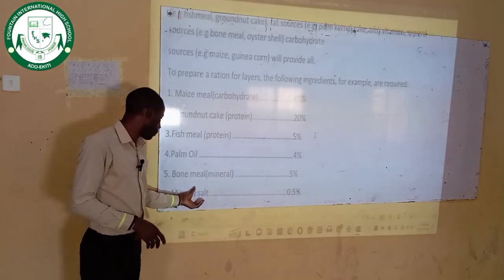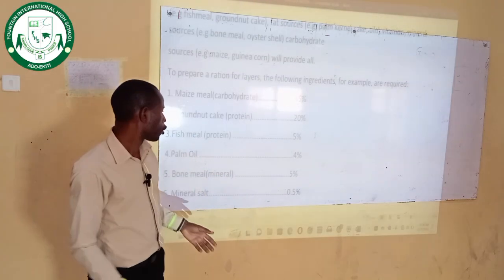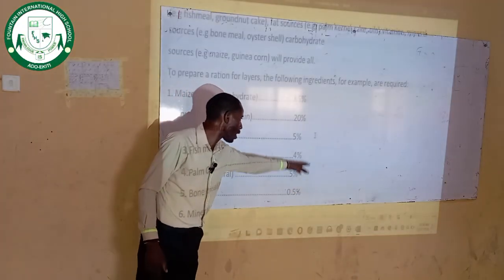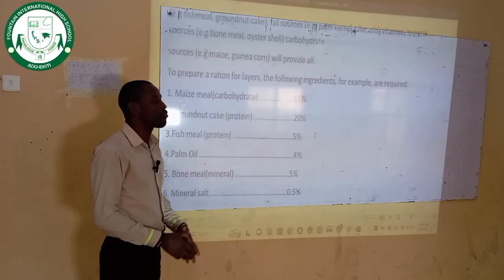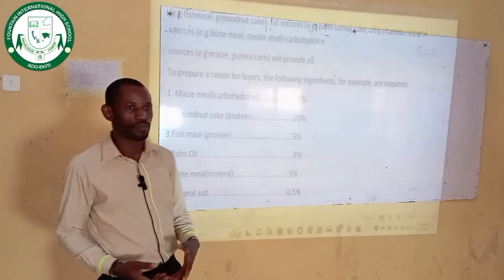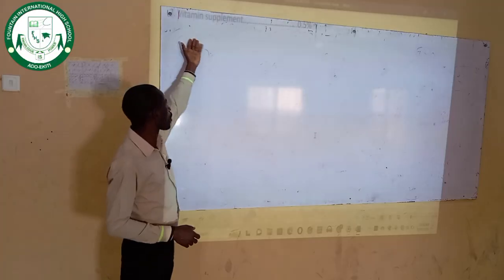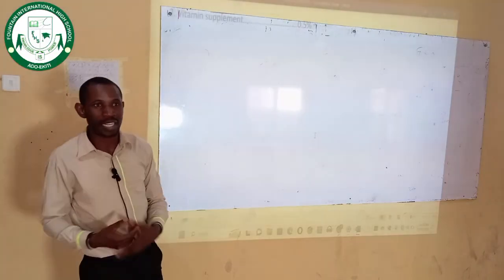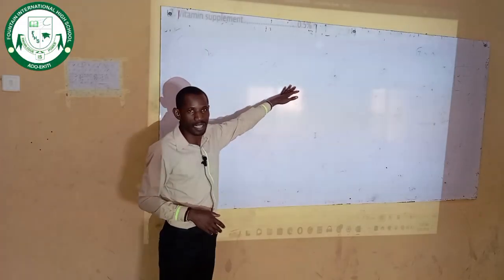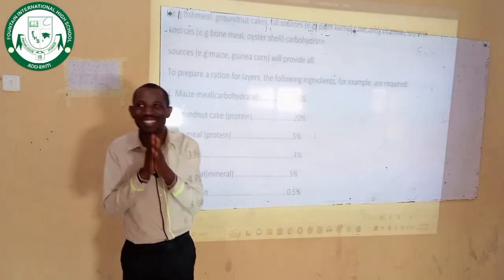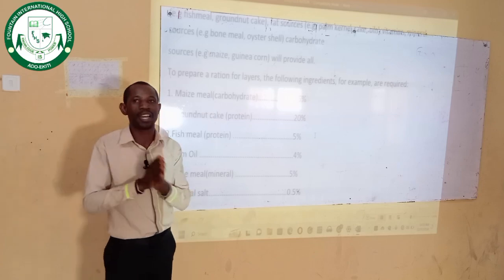Then the mineral salt. This mineral salt can be in the form of normal salt, the one you use to cook at home. Just get 0.5%. By the time you total all these things together, you are going to get 100%. That's the 100 kg. The vitamin supplements too, you can get from where they sell feed. So by the time you total everything, it's going to give you 100%, that will give you 100 kg of feed you are formulating for the layer.